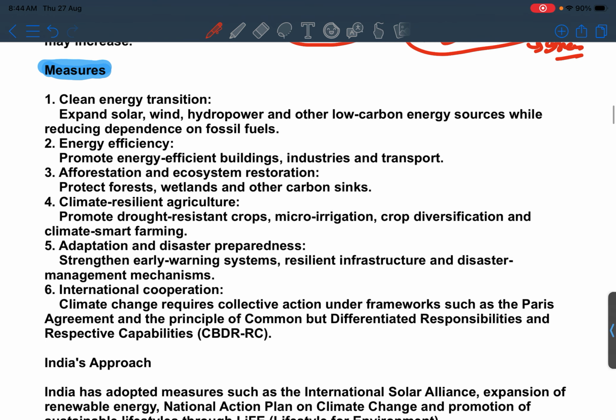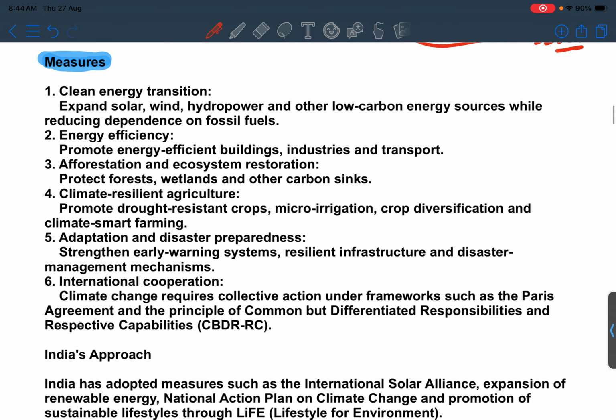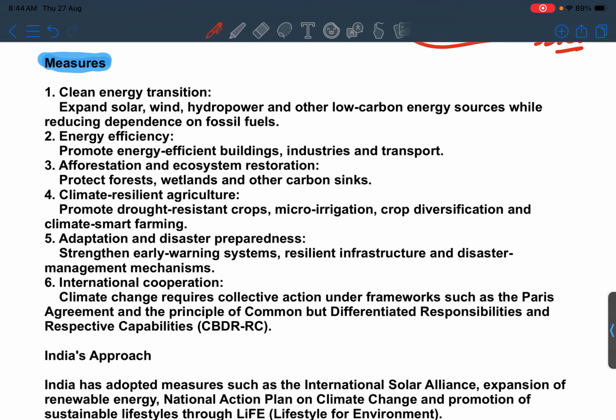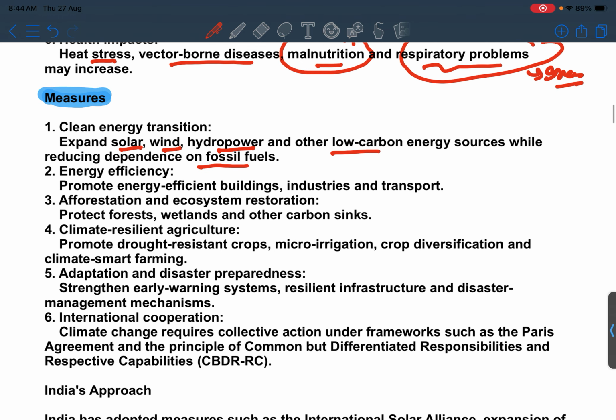So measures are, first one is clean energy transition. We have to move to renewable resources like solar, wind, hydropower energy, and other low carbon energy sources, while reducing dependence on fossil fuels. Now, the recent oil crisis of Strait of Hormuz and the Iran and US war ultimately threaten the energy demands.